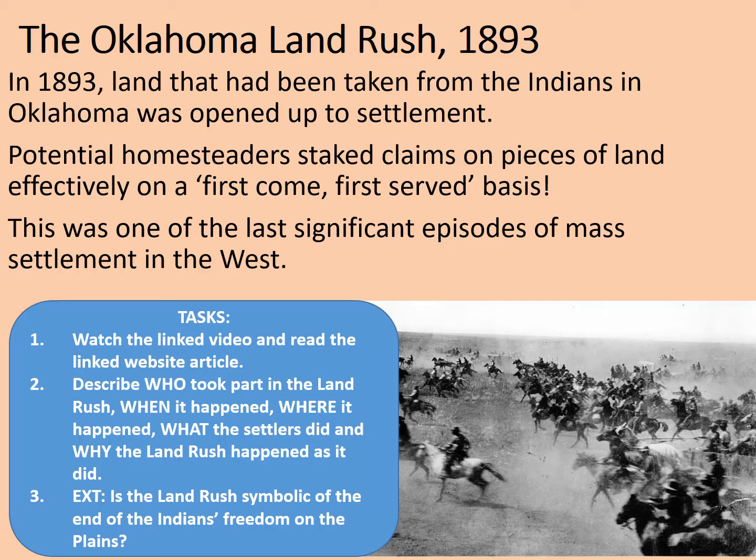So, why did it happen as it did? Effectively, this is an example of a land free-for-all and a land grab. These people were establishing their homesteads on a first-come, first-served basis. And so perhaps, given what we've looked at there in terms of the why, this is symbolic of the end of the Indians' freedom on the plains. Although arguably, probably a better symbol of that is what happened at Wounded Knee, which really does seem to spell the death knell of Indian independence. Okay, we're going to move on.